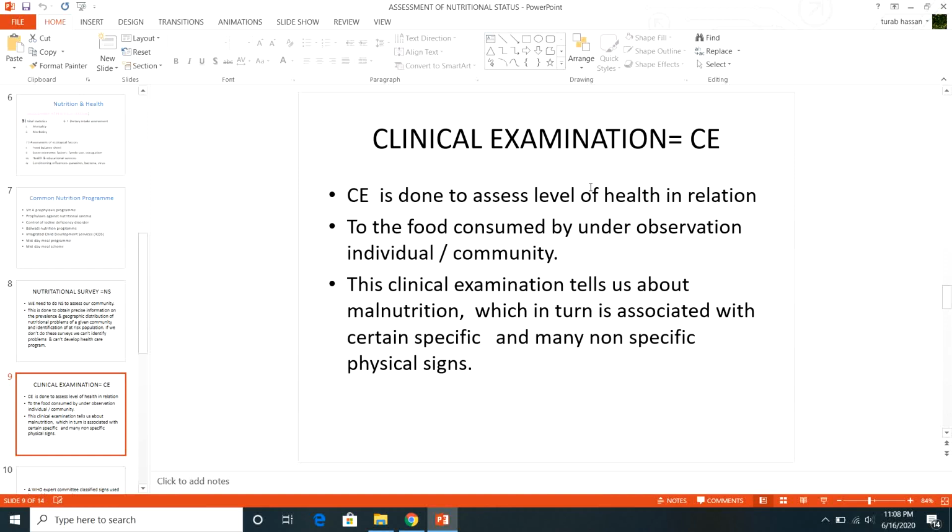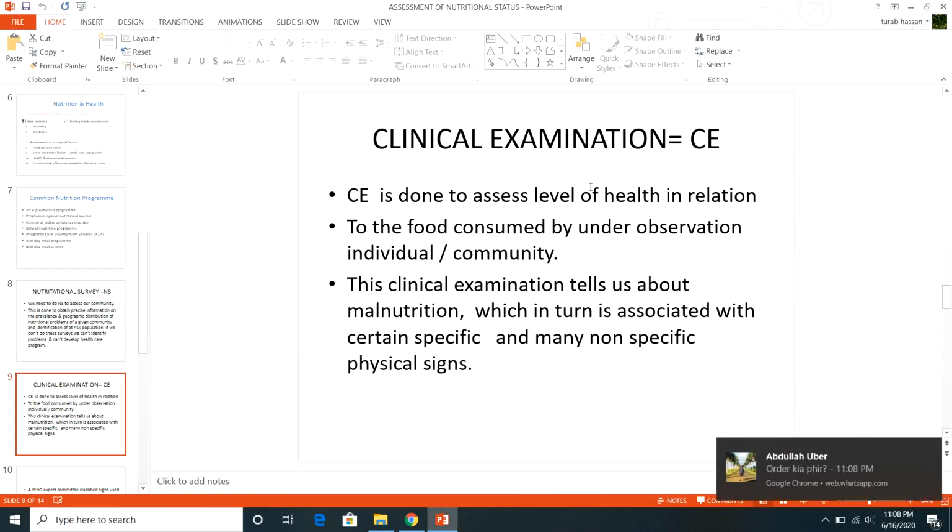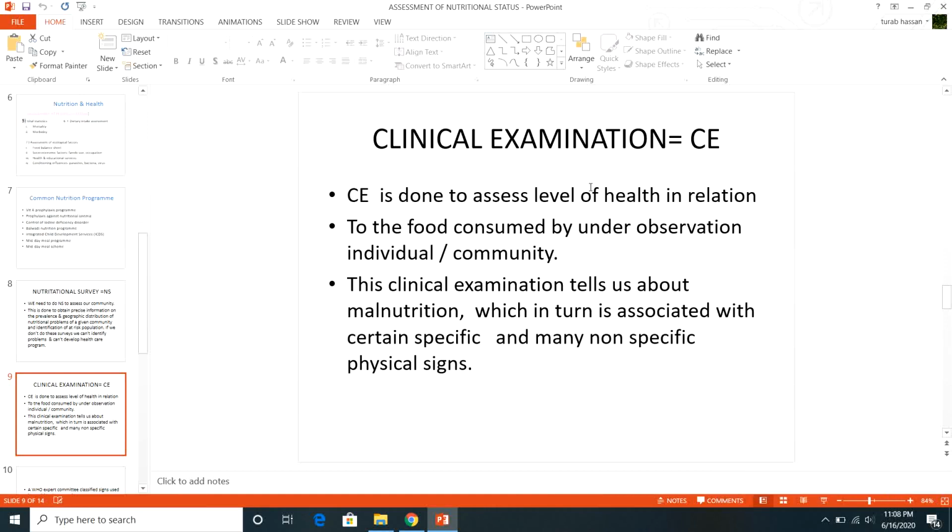This clinical examination will tell you about malnutrition, which in turn is associated with certain specific and many non-specific physical signs.